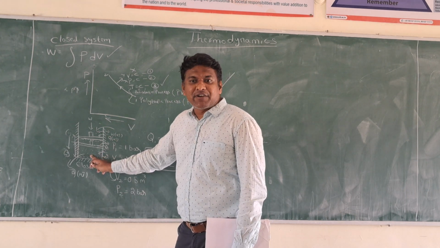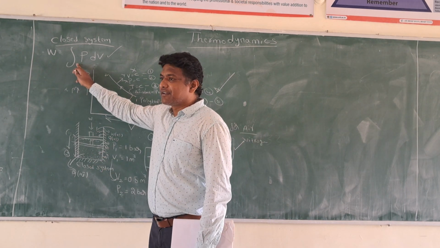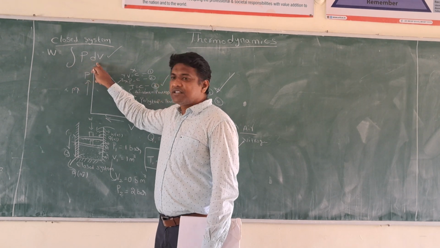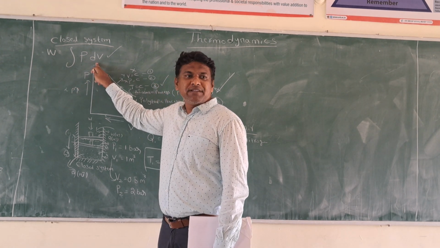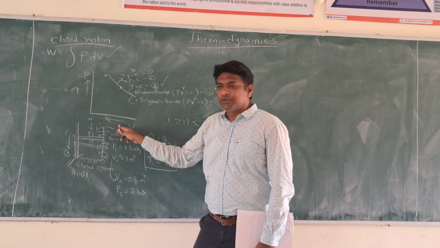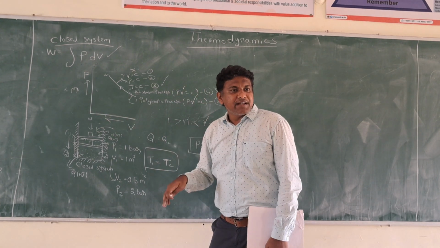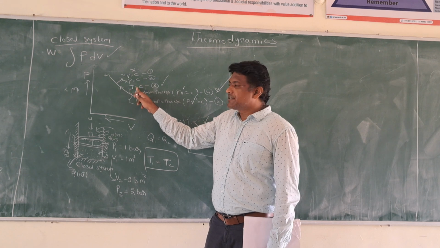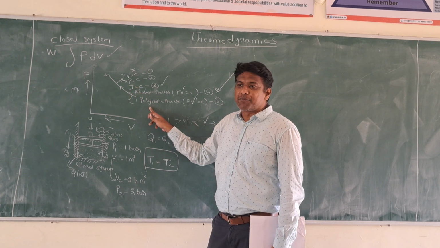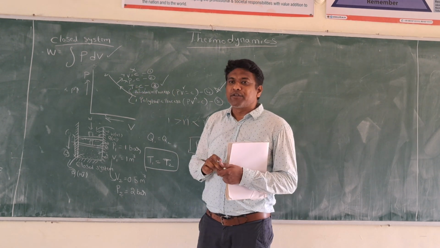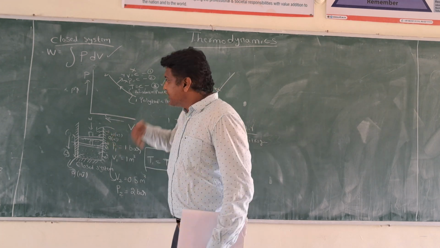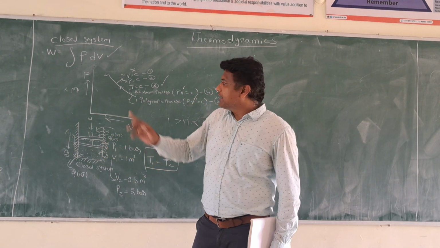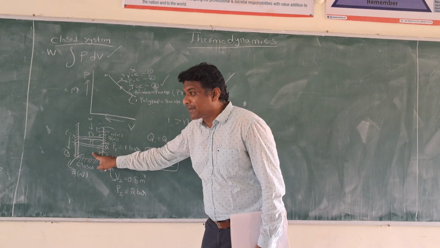What is the equation of work for a closed system? The generalized equation of work for a closed system is the integration of pressure times the change in volume, PdV. How to represent it on a PV diagram? We have 5 different processes: constant volume process, constant pressure process, constant temperature process, adiabatic process, and polytropic process. Which process is applicable, we can define based on the properties.